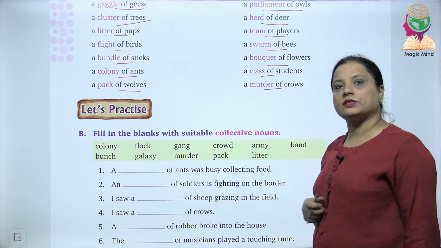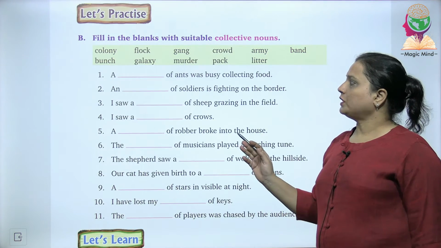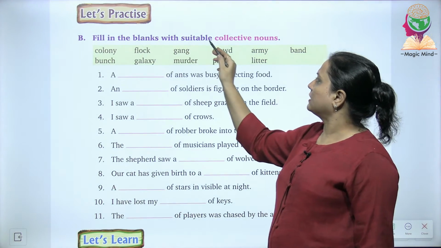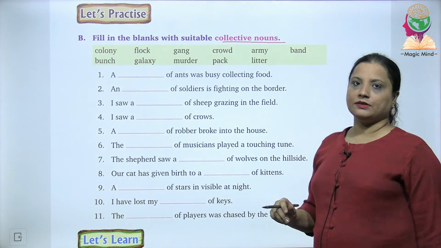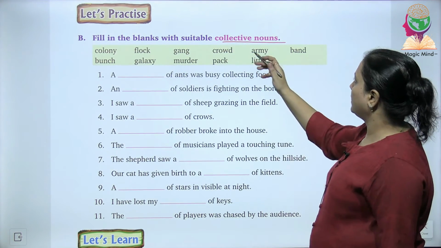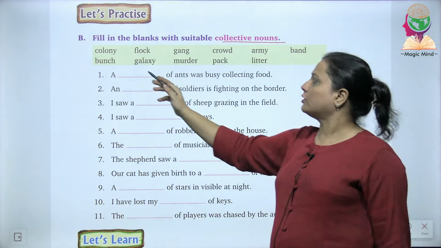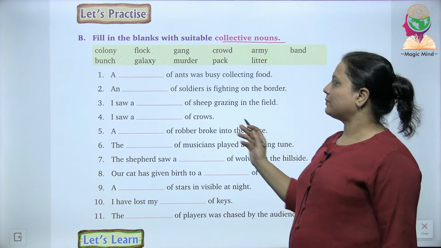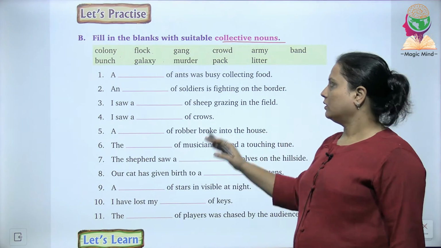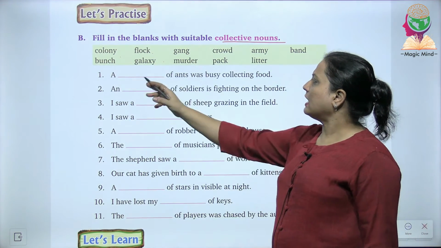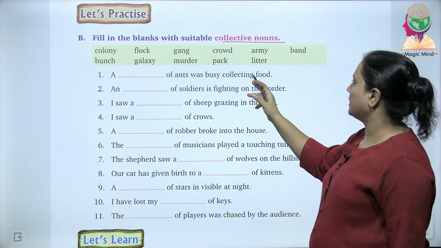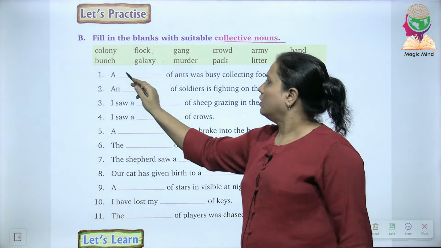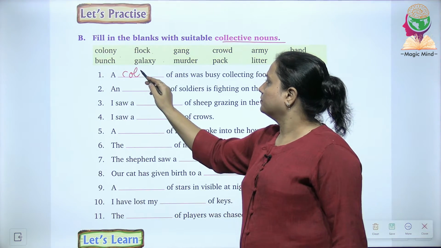Now we'll do the exercise quickly. Now in this exercise they have actually asked you to fill in the blanks with suitable collective nouns. Now when you are filling it with collective nouns, they have given you certain words also for your help. Now let's begin with the first one. The first one is a dash of ants was busy collecting food. So what you will write over here is a colony.